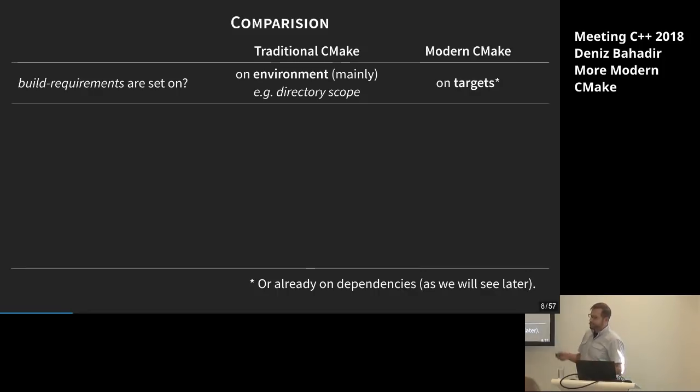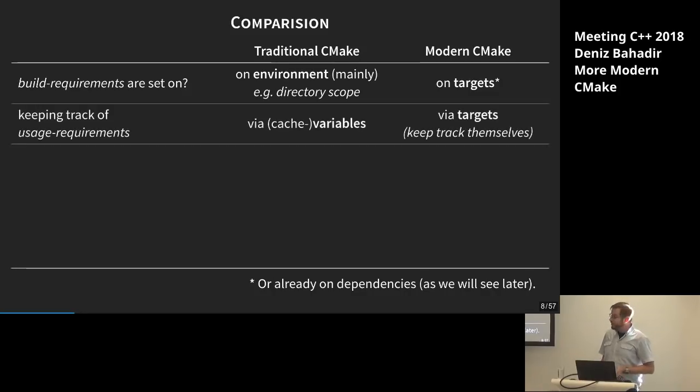While in modern CMake, you can be more specific and set these build requirements directly on targets themselves. Sometimes you don't even have to set them, and that's the most important thing of modern CMake, because they come automatically by the dependencies of these targets in the form of usage requirements.